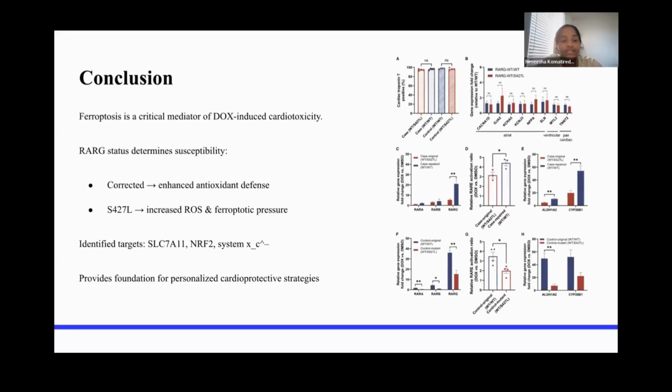So in conclusion, our study demonstrates that ferroptosis is a key driver of doxorubicin-induced cardiotoxicity and that RARG plays a protective role. Maintaining RARG function enhances antioxidant defenses, whereas the S427L variant amplifies oxidative stress and ferroptotic cell death. Importantly, we identified molecular targets such as SLC7A11 and NRF2, which may guide the development of cardioprotective therapies. And ultimately, these findings support the use of personalized approaches to minimize cardiotoxicity while preserving chemotherapy efficacy.